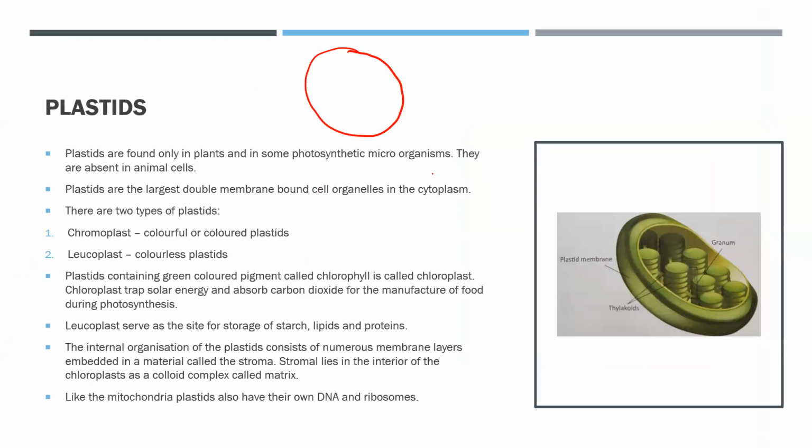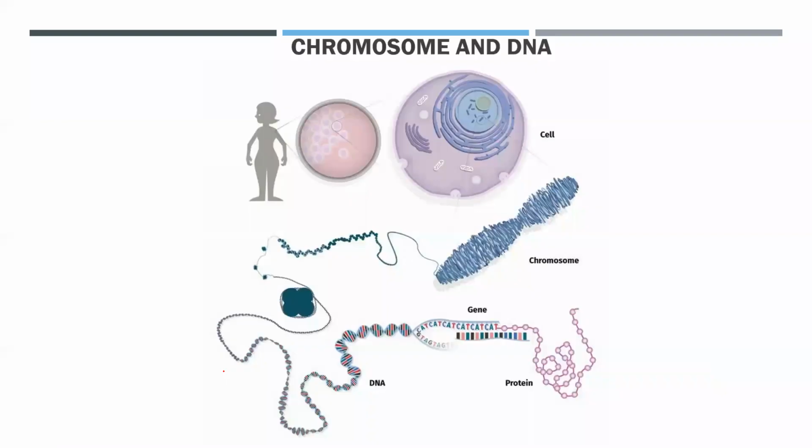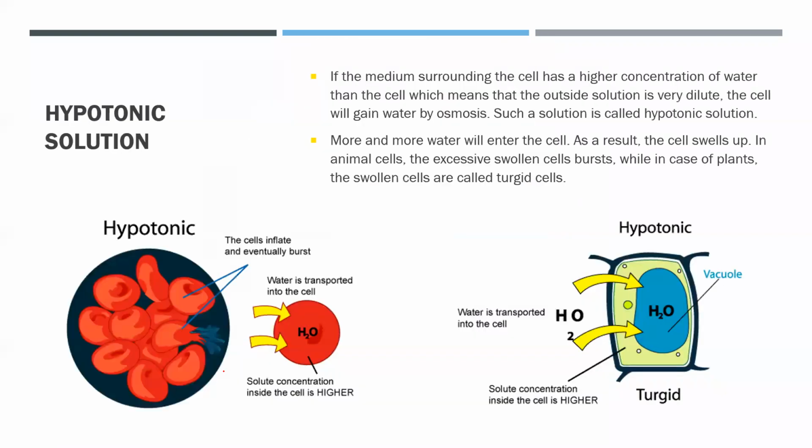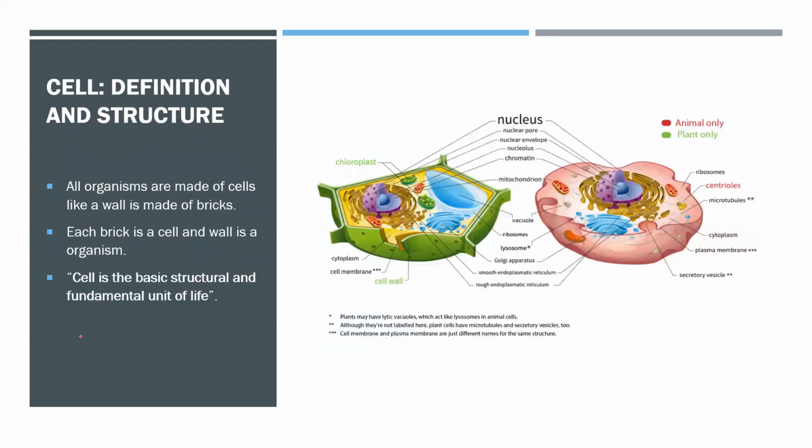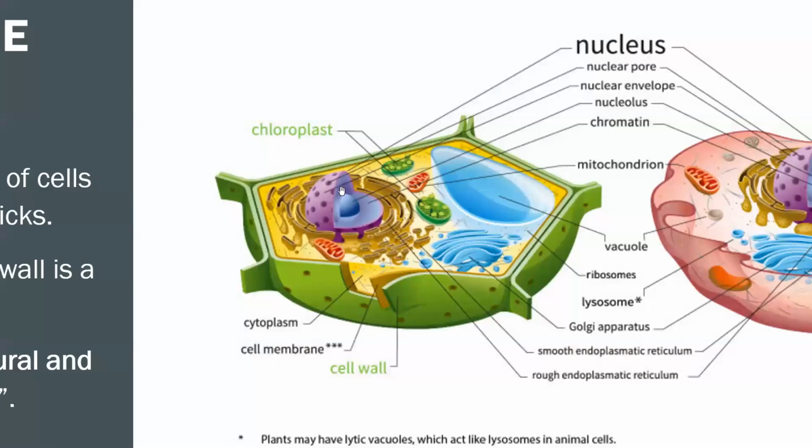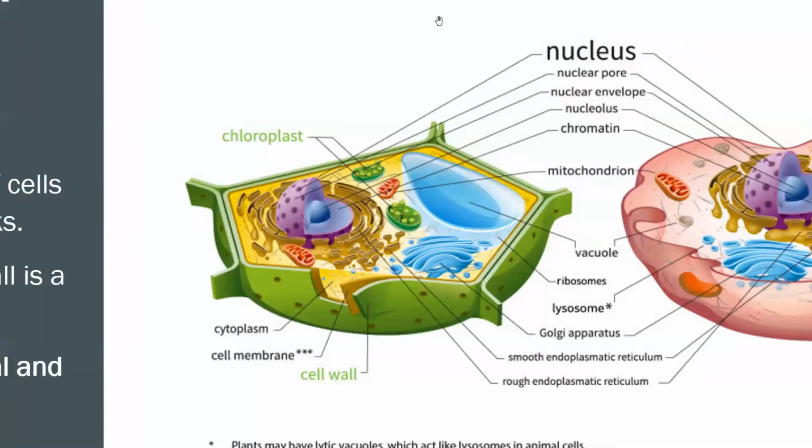Plastid is actually present inside the plant cell. For example, let me show you the plastid. Here, in this particular cell, you can see the chloroplast, right? So this chloroplast is a kind of plastid only.